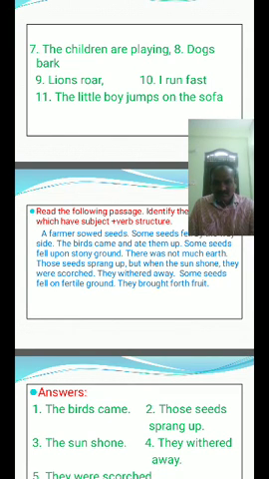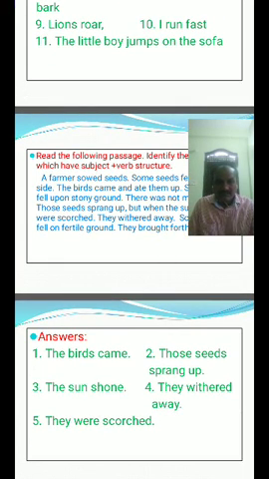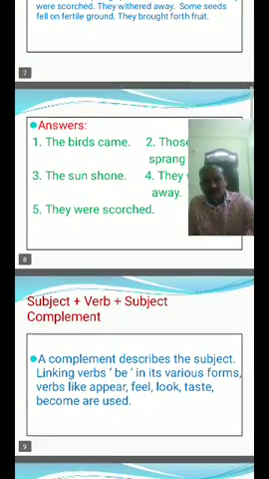Those seeds sprang up. Come to that fourth line. Subject plus verb: the sun shone. They withered away. They were scorched. These sentences belong to the subject plus verb sentence structure. Okay, we will find out from that passage.